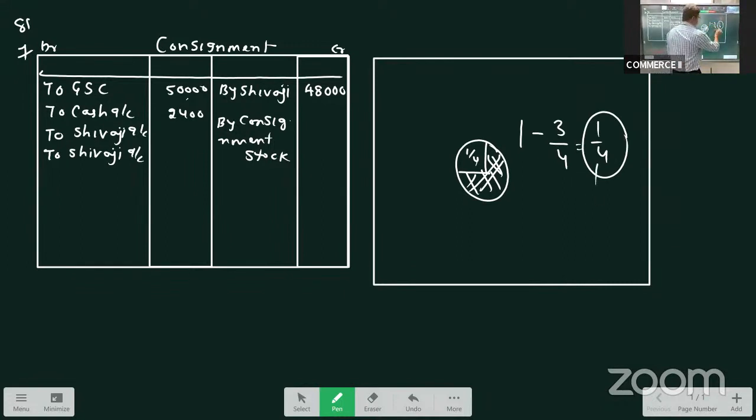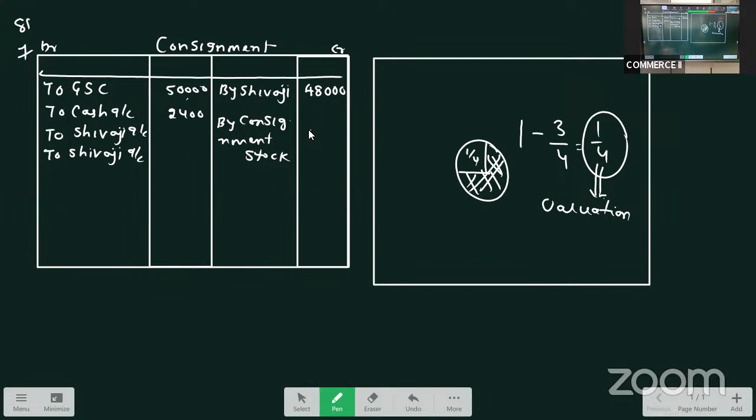So this 1/4 proportion valuation we have to do, which we call consignment stock, because it appears on the credit side. As you can see, the consignment stock value, the unsold stock value, will appear on the credit side of the consignment account, and we have to do the valuation below the consignment account.